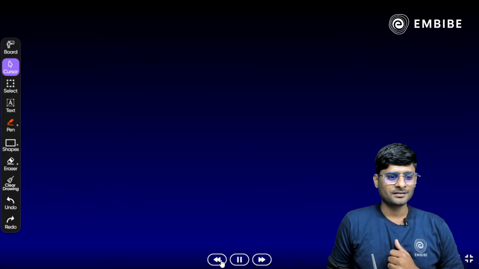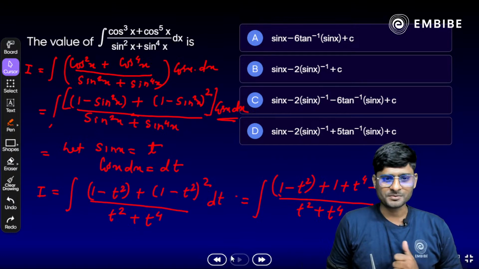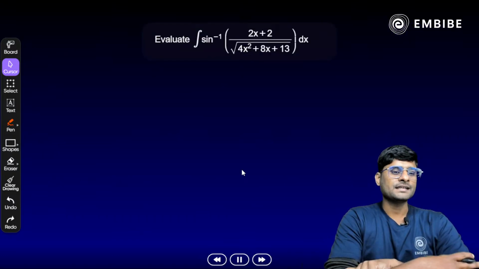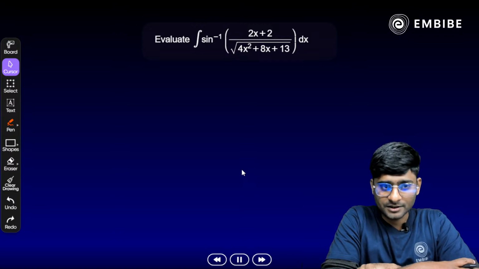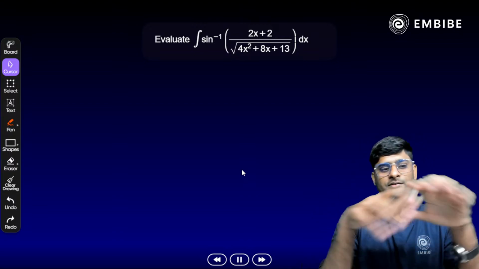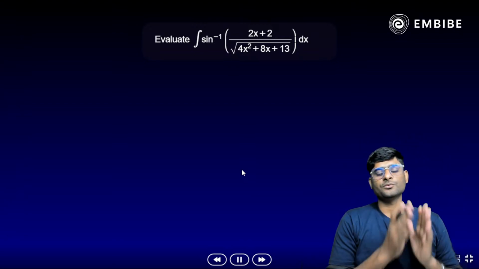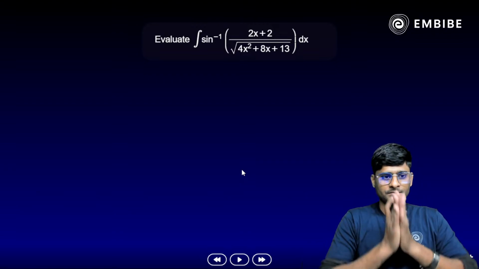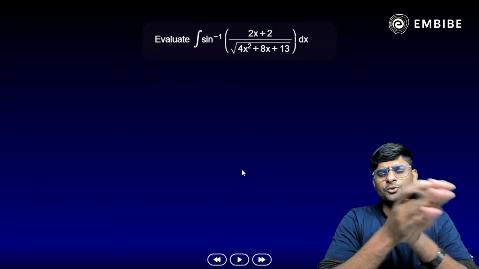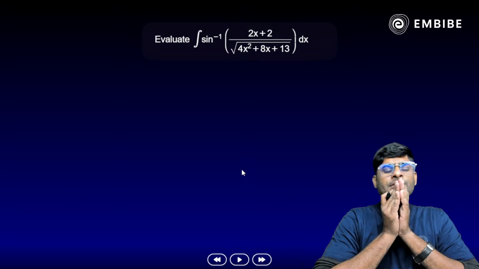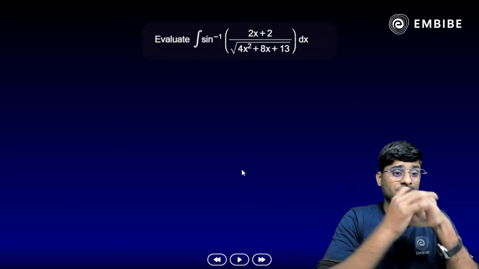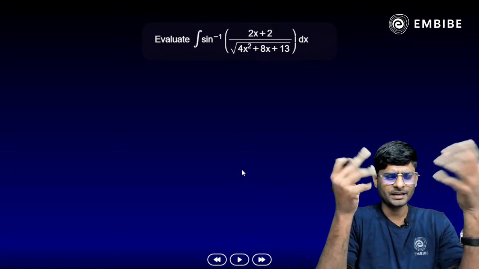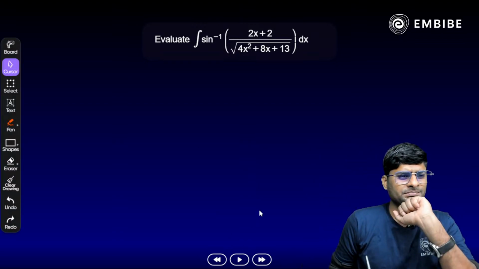All right. So yes, you have to mark the option accordingly here. Now it's time for the next question. Yes, another previous year question we have here: integration of sine inverse of (2x plus 2) divided by root over 4x square plus 8x plus 13. Any idea how we approach here? Yes, we have a square root as well as inverse trigonometry here. Anyone? Think about it. So easy and simple here.